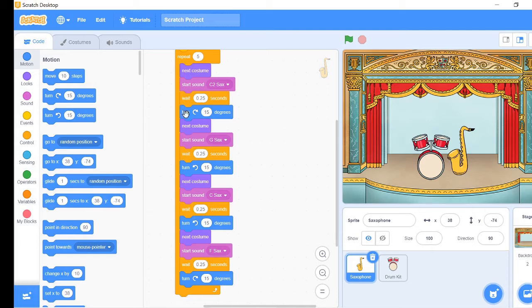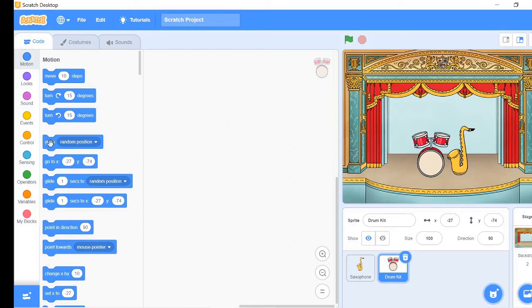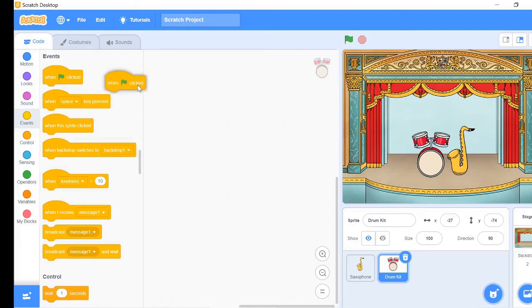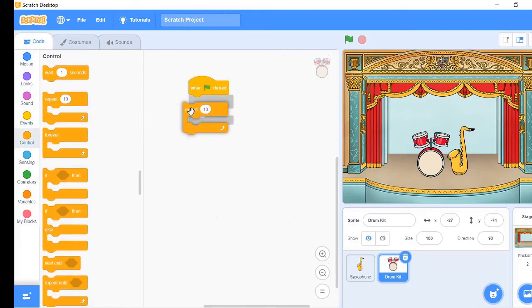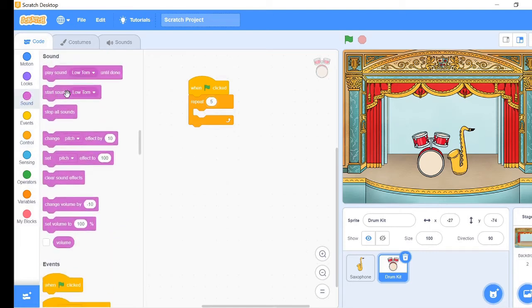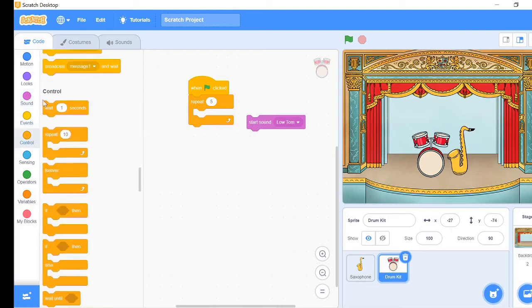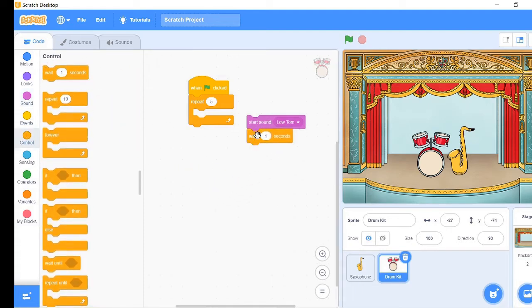So go to the drum sprite's script area and let's write its script. First, go to the Events tab and take when green flag clicked block. Then go to the Controls tab and take the repeat loop. Change the loop number from 10 to 5. Then go to the Sound tab and take Start Sound block. Let the tune be low tom. Then go to the Controls tab and take Wait 1 second block.